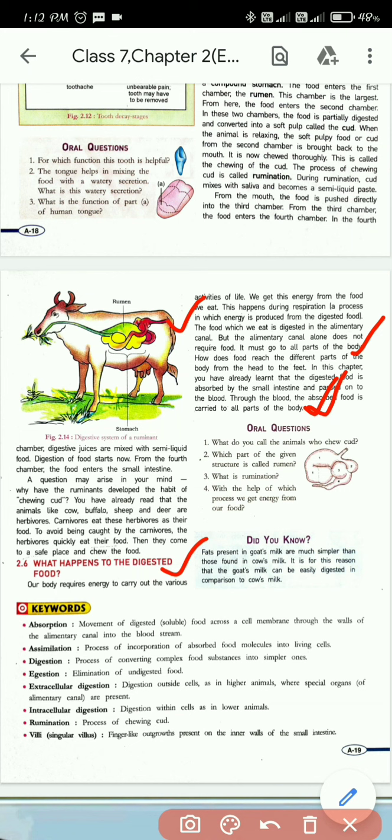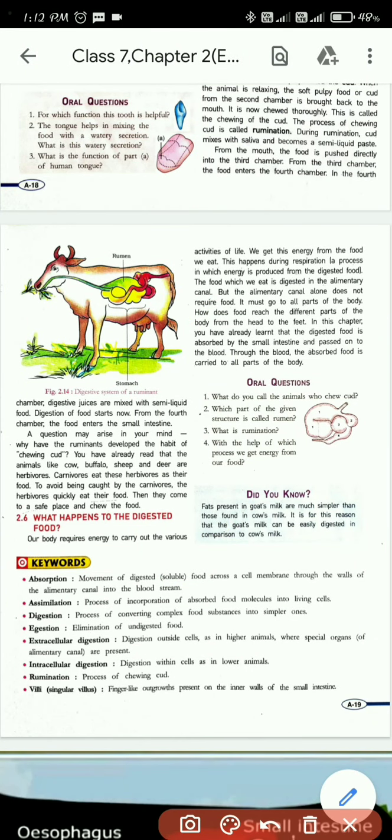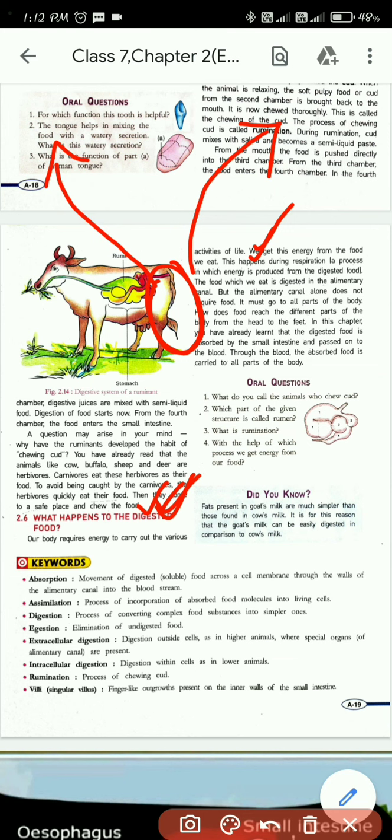So, what happens to the digested food? We have already answered this question, right? We need food for our body, we need energy, and for energy we have to eat the food. After we eat, digestion occurs, and digestion alone will not be sufficient. Absorption must happen, and in absorption the digested food will be absorbed through various parts of the body.